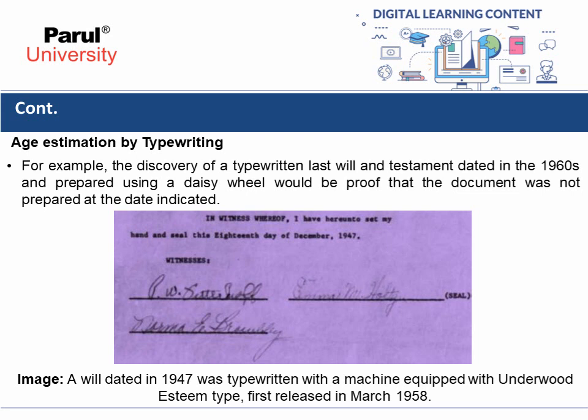See, this is contradictory. This type of typewriter was introduced in the year 1958, so it was not available in the year 1947. So by simply comparing a questioned sample with the databases, one can estimate the age of the document.